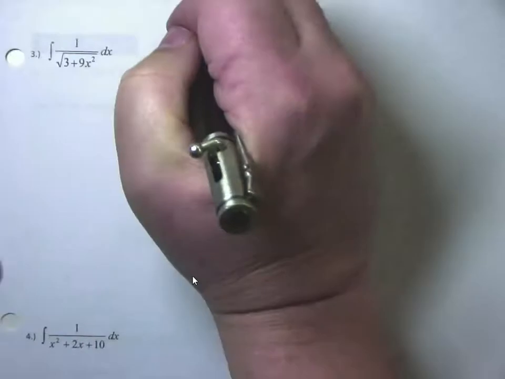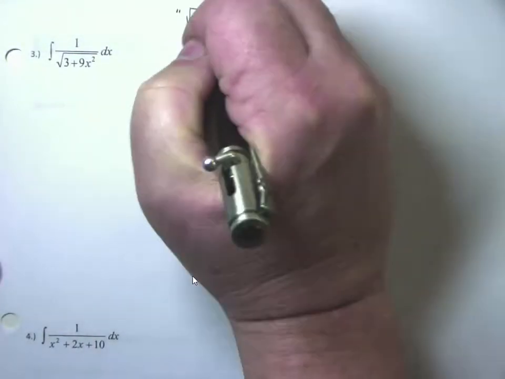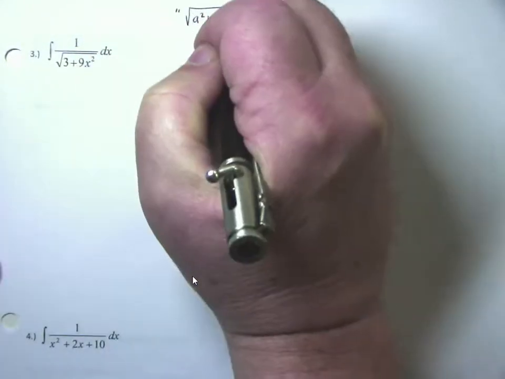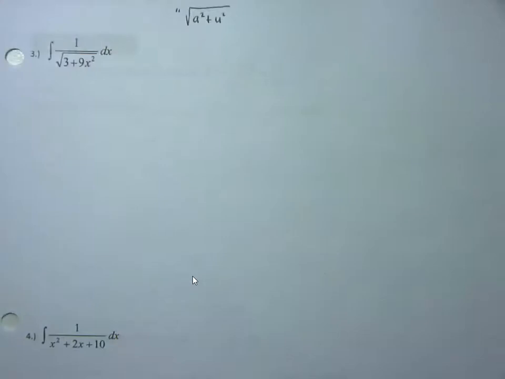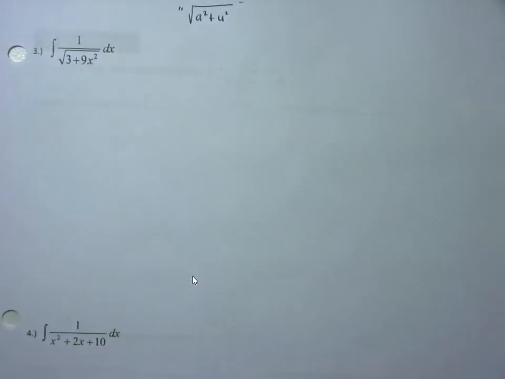The integral of 1 divided by the square root of 3 plus 9x squared. Well, because of that square root, this problem looks like the square root of a squared plus u squared. Remember, u is the variable. So in this format, I first identify it, and before I start, go grab a chart or something. I'm going to see if I can figure out what's going on here.